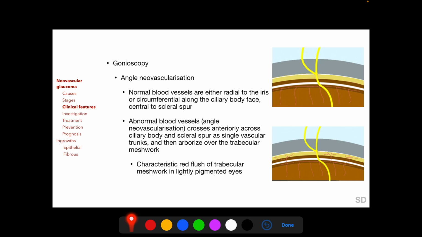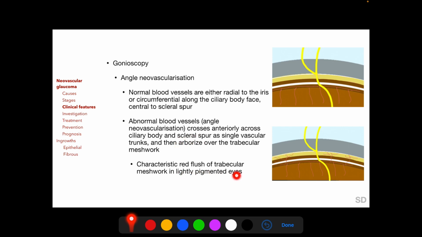In the angle, normal blood vessels are either radial to the iris or circumferential along the ciliary body face, but they are all central or medial to the scleral spur. The abnormal blood vessels of angle neovascularization cross anteriorly across the ciliary body and the scleral spur as single vascular trunks, as shown here in this diagram, and then arborize over the trabecular meshwork.